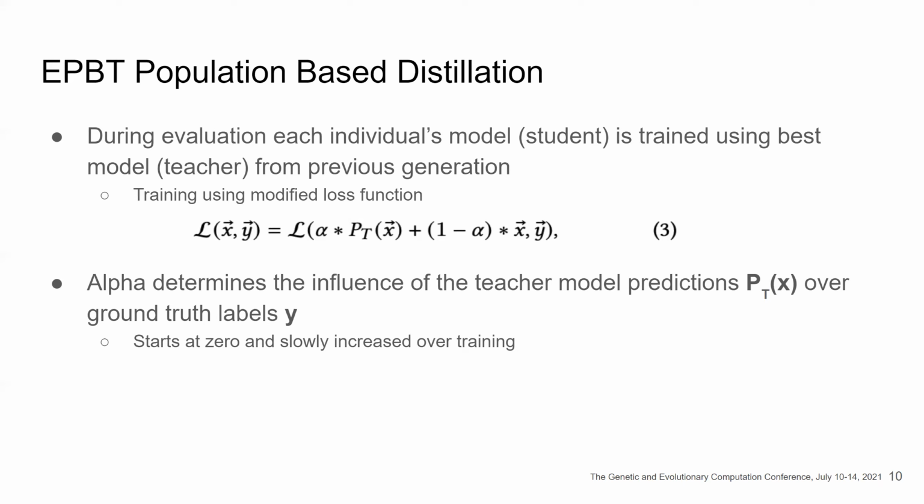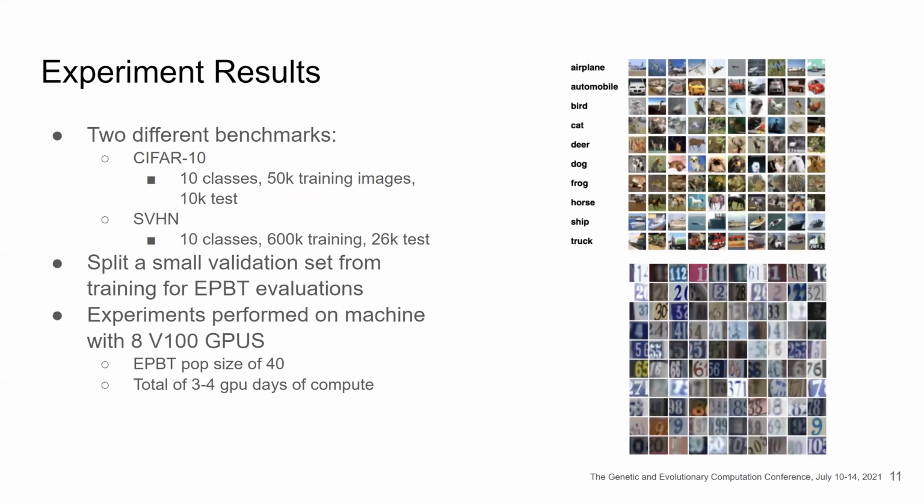And this alpha value starts off small initially and slowly increases over training. So it becomes larger as the teacher model becomes better and performs better.